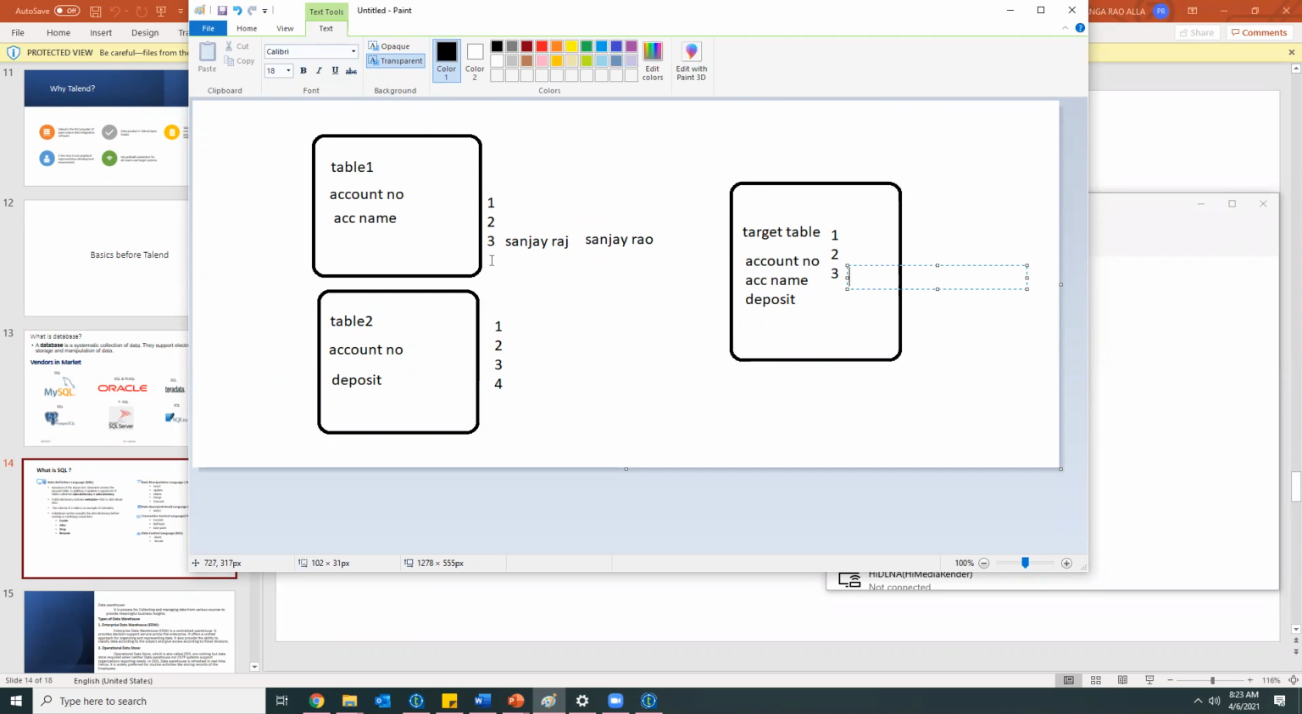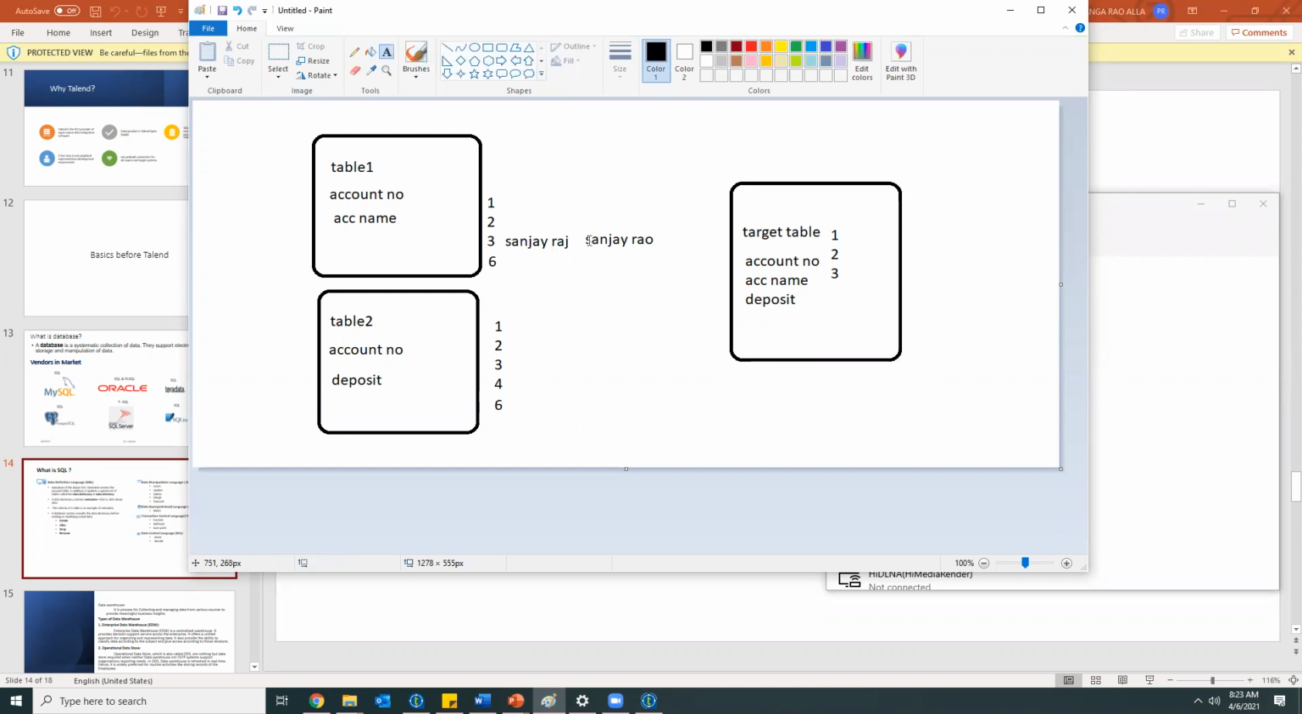So what happens if I use merge? Similarly, I got one more record here, let's say 6, and here 6 is there. So two changes have been done on my source table. One is, instead of Sanjay Raj, I have changed it to Sanjay Rao. And one more new account got created. So tomorrow I should have Sanjay Rao.